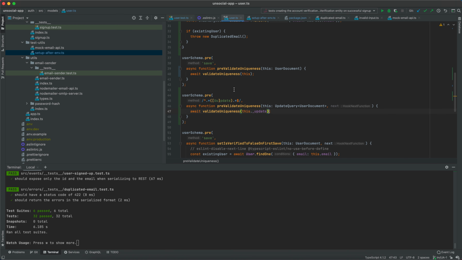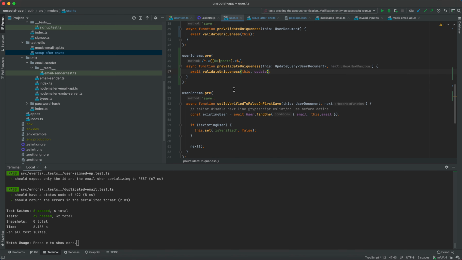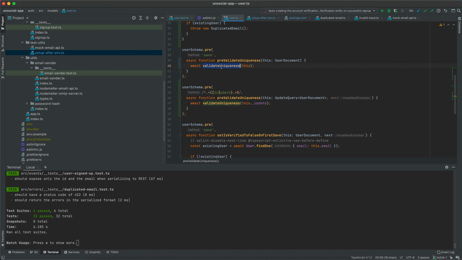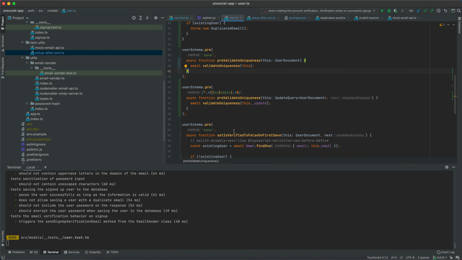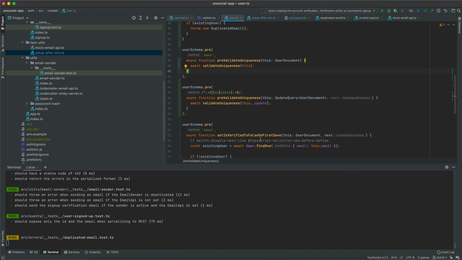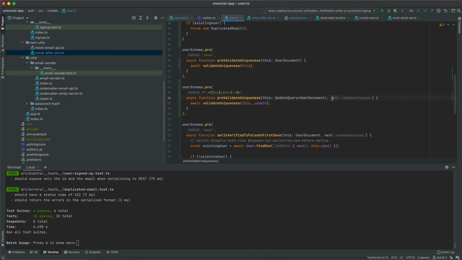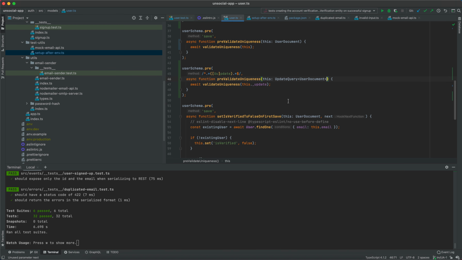Like so. So now we can ensure that the same function to validate uniqueness is called in both pre-save and pre-update hooks. Give it a couple of seconds and the tests are going to be executed. Exactly, everything is passing. I'll remove the next here.